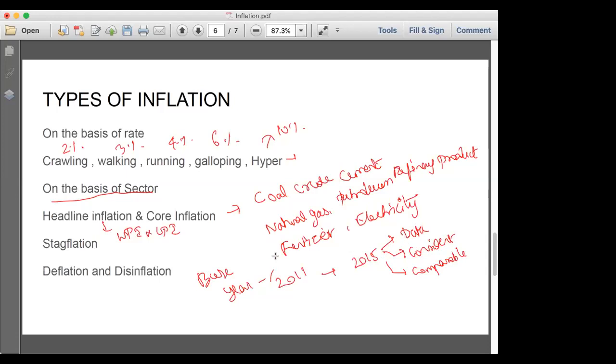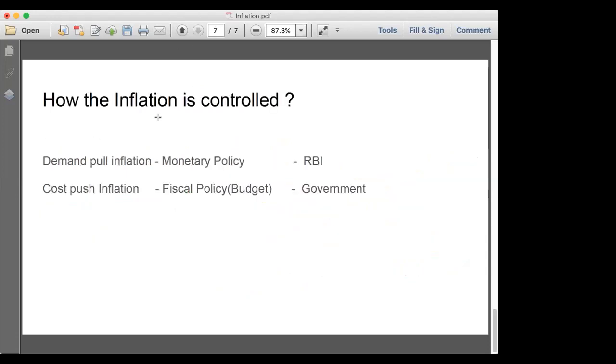When they change this price to here, then there will be a sudden increase in price. That increase in price also affects this inflation. And when this inflation is 4%, then the economic growth is good. And when the economic growth is good, it's obviously going to increase the economy of the country, that is the GDP of the country. And then the last topic is how inflation is controlled.